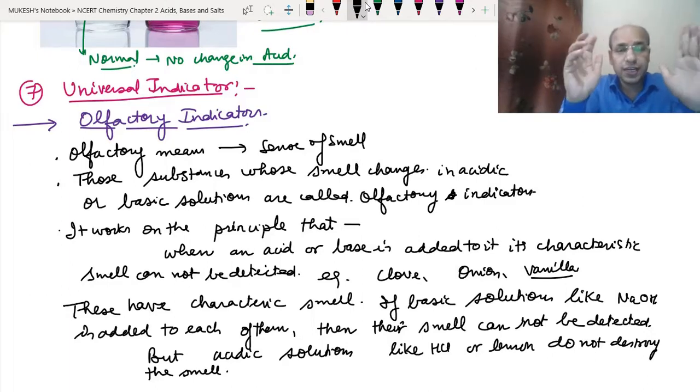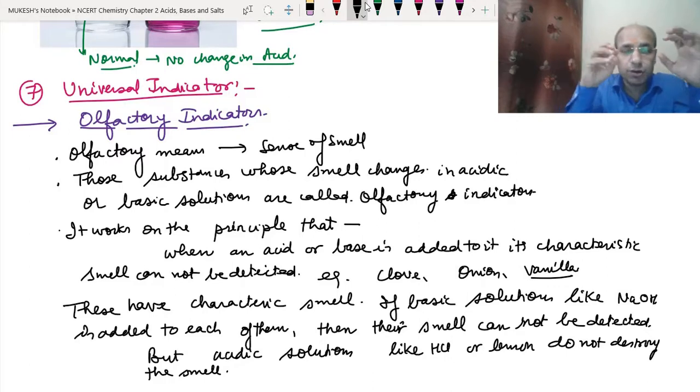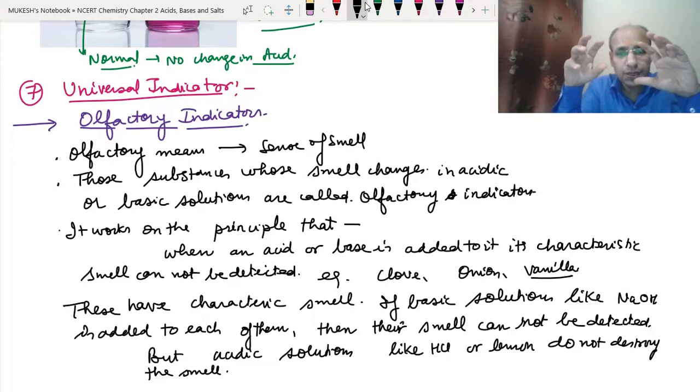Olfactory indicator means those which are related to the sense of smell. Their smell changes in acidic or basic solution depending on the type. We have three different examples here: clove, vanilla and onion. They have a characteristic smell.